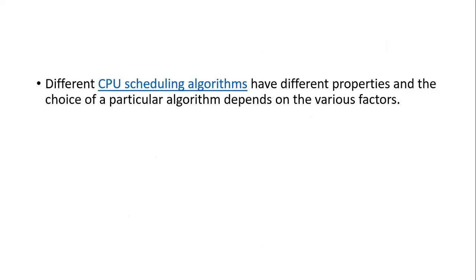Because different scheduling algorithms exist, which algorithm should we choose? How can we decide which algorithm to select for a particular situation? This is done by your scheduling criteria.